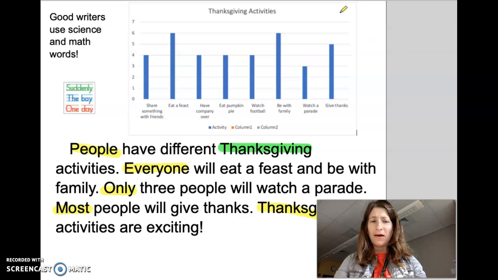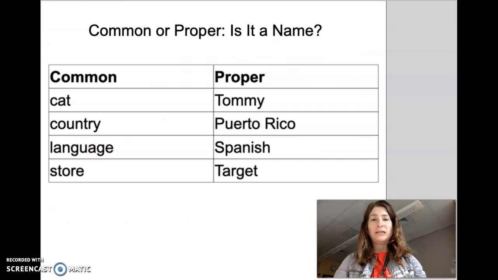Here's the reason why. Tengo mayúscula para Día de Gracias. Eso es la razón. Thanksgiving is the name of something. It's the name of a holiday. We're going to take a look at some other words that are names of things. Cuando tengo un nombre, eso es un sustantivo que necesita una mayúscula.